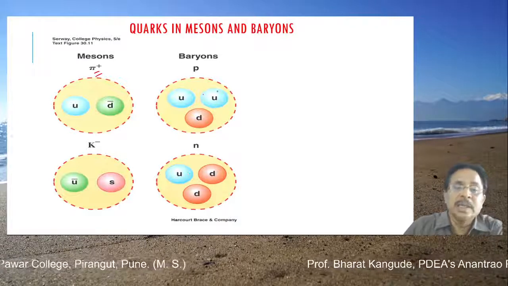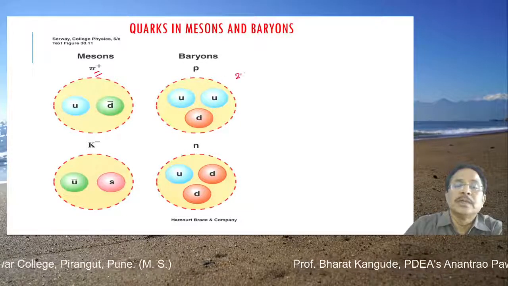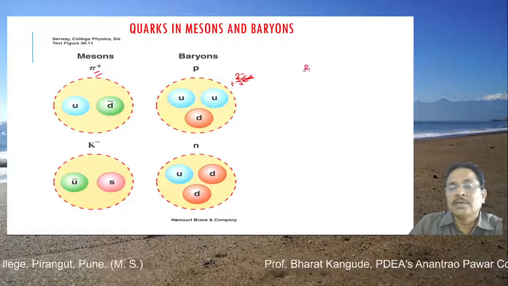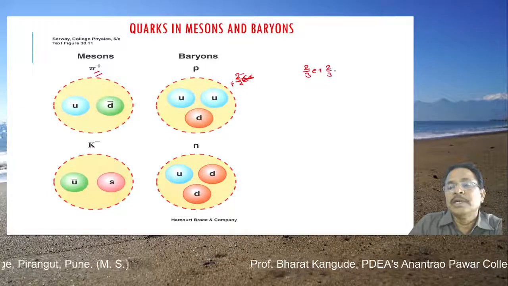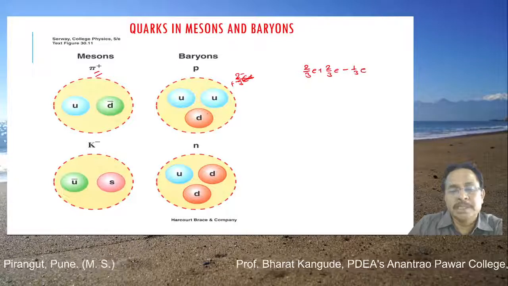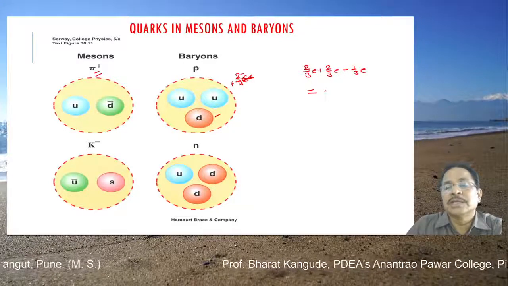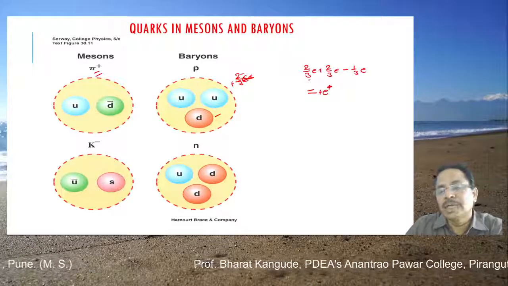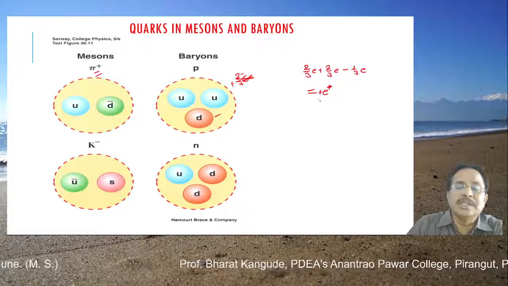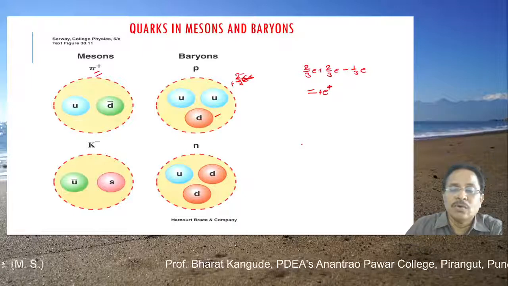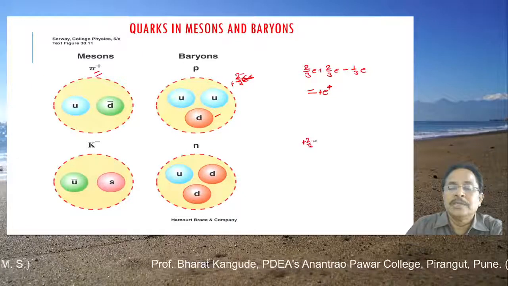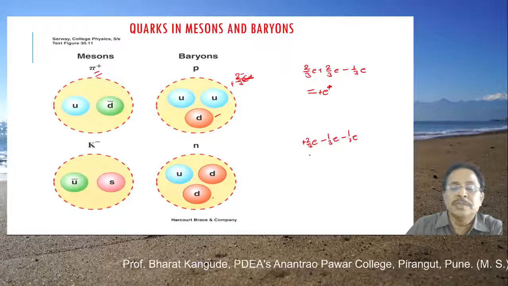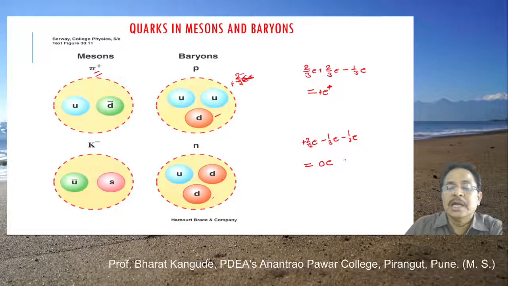The charge of the up quark is plus 2 by 3 times e. If I go for the total charge calculation, 2 by 3 times e plus 2 by 3 times e minus 1 by 3 times e, because of the down quark. And if I do this calculation, it comes to plus 1 times e, that is the positive charge. Whereas in the neutron, the calculation is plus 2 by 3 times e minus 1 by 3 times e minus 1 by 3 times e, because of the two D particles. Total charge is 0 times e, and that's why it is neutral.